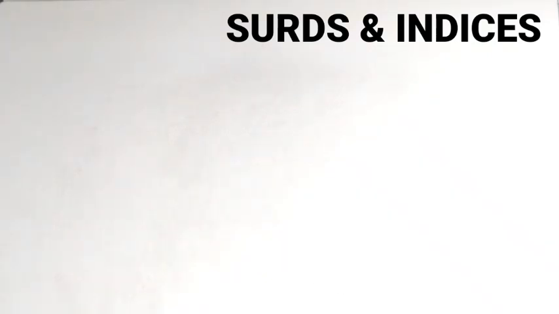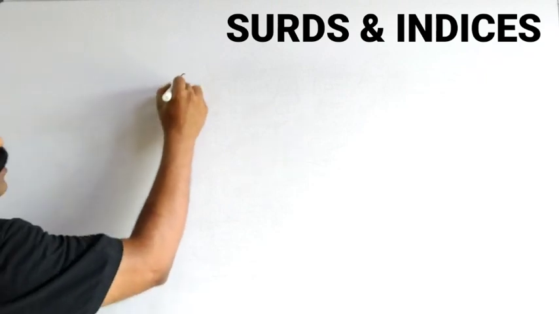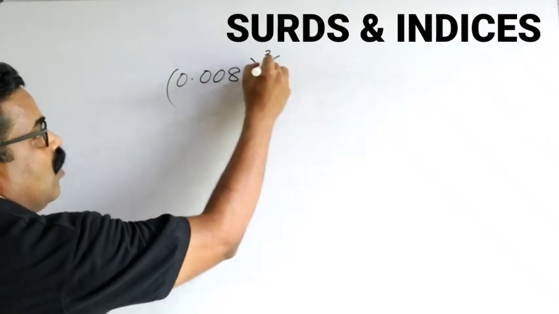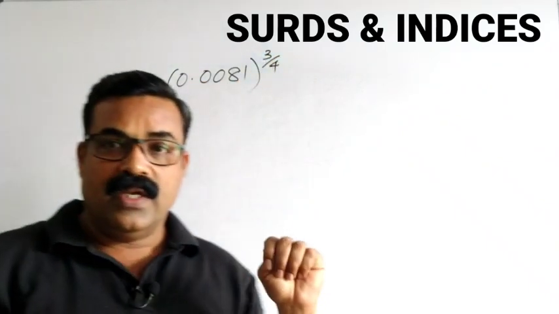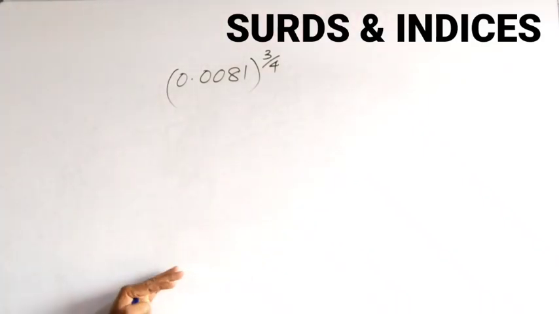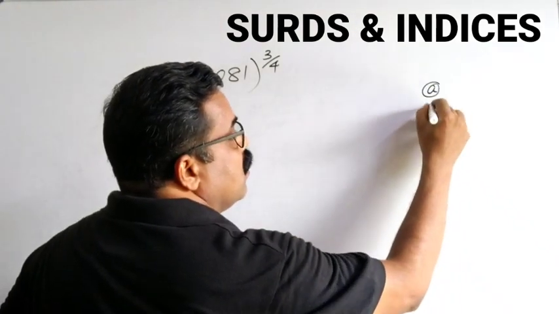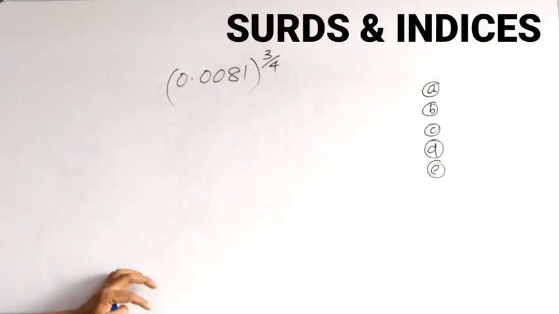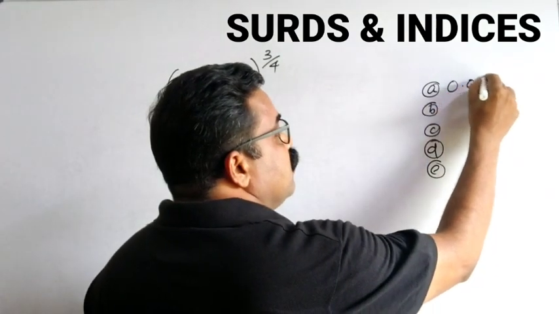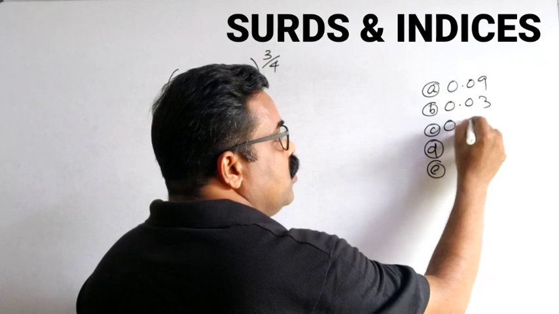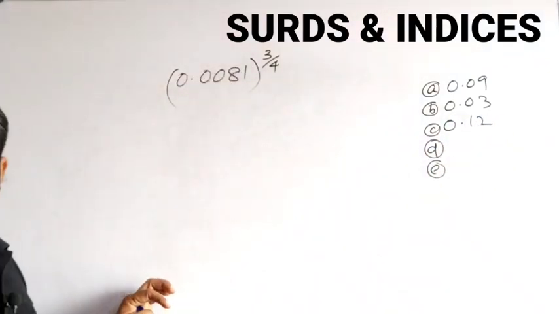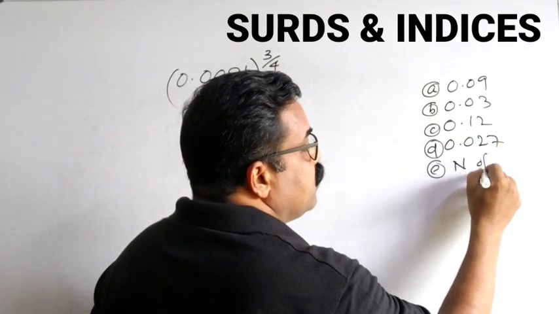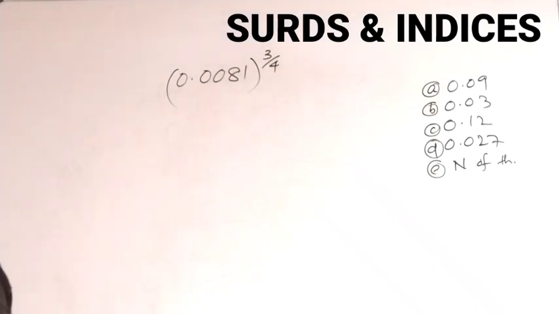So the next question is the same type of question: 0.0081 power 3 by 4. Now you can solve it. We have already solved this type of question, so you can easily solve it. Options are also given. Let me write the options. The options are 0.09, 0.03, 0.12, 0.027 and none of these. So these are the 5 options given.